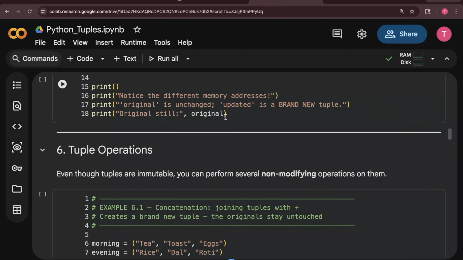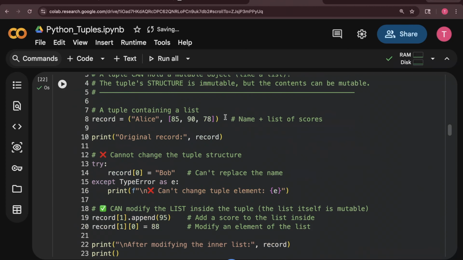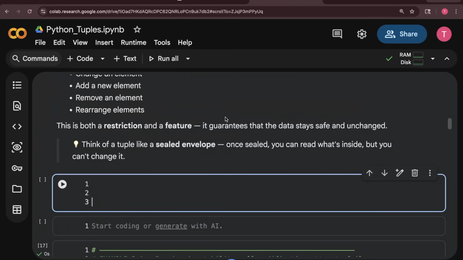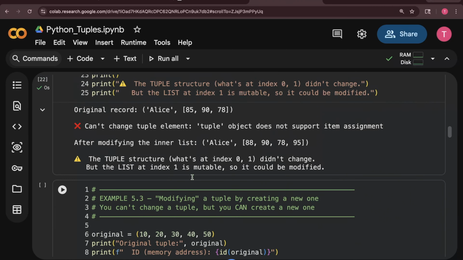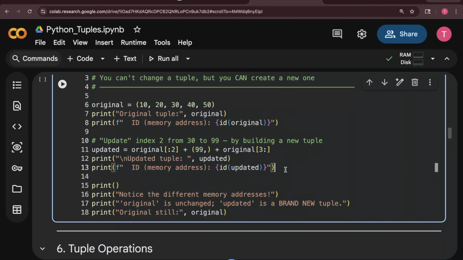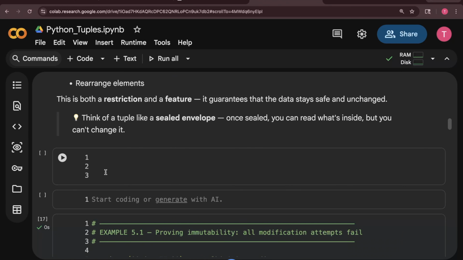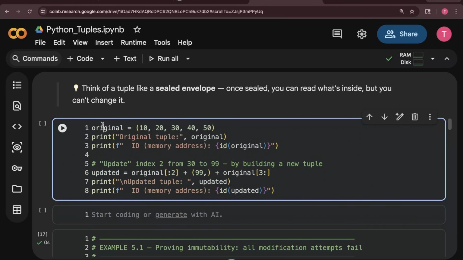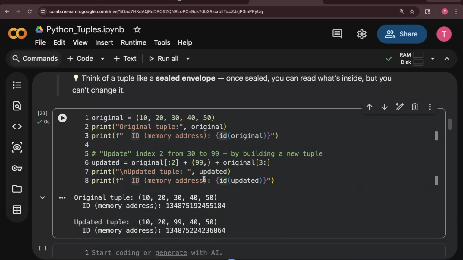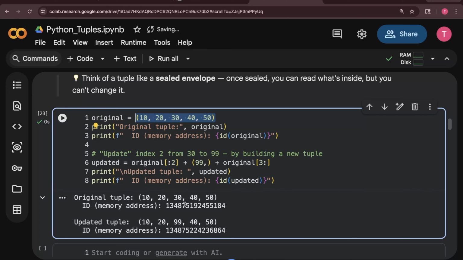Just a sec. So I have something called original with values 10, 20, 30, 40, 50, and I am calling ID. If I call ID, you know, right? ID gives you the ID where that tuple is stored. This is the ID of the tuple that's stored.